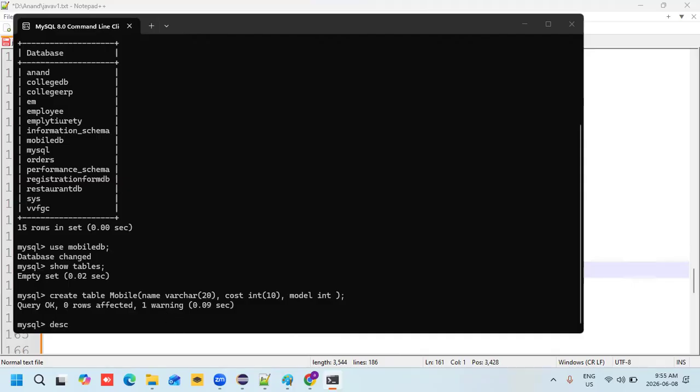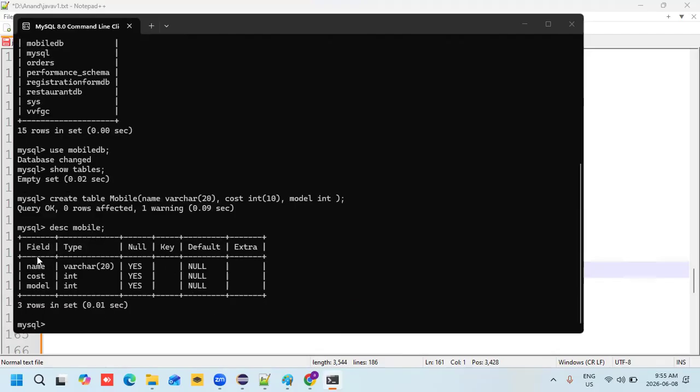Describe: what is my table name here? Mobile is my table name. So what is my table structure? How can I view my table structure? Describe mobile, or DESC mobile. So the fields are name, cost, model. Type is the data type. Varchar means you can enter both characters and string values. Int means you can enter only number values. Null, yes. Key, this is a different subject I will explain.